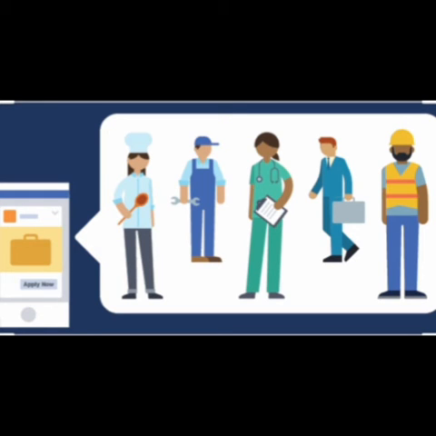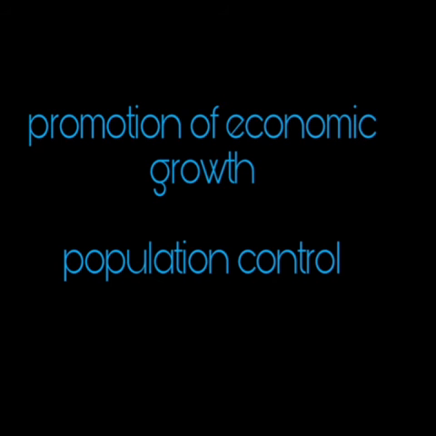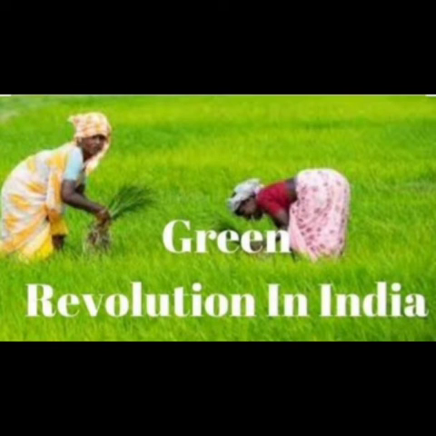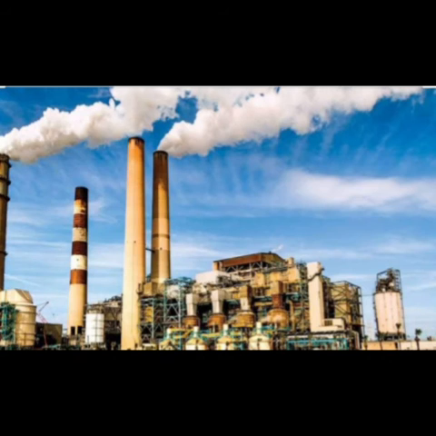The failure at both the fronts, promotion of economic growth and population control, perpetuated the cycle of poverty. Now, with the spread of irrigation and the green revolution, many job opportunities were created in the agriculture sector. The industries, both in the public and the private sector, did provide some job opportunities, but these were not enough.